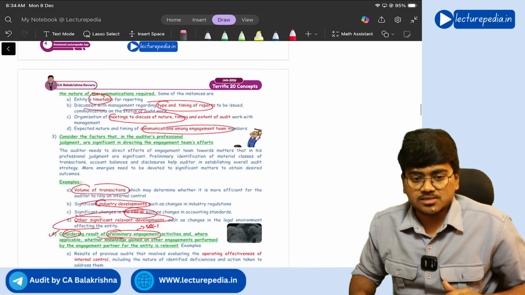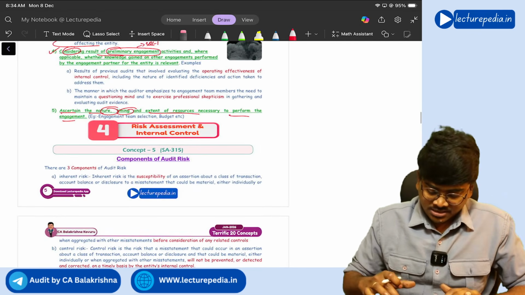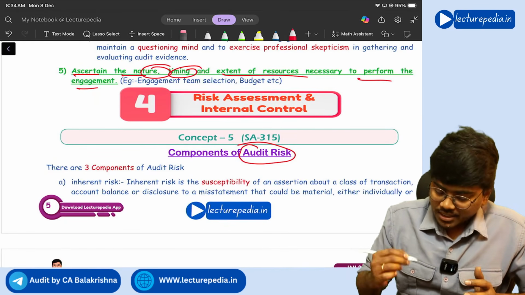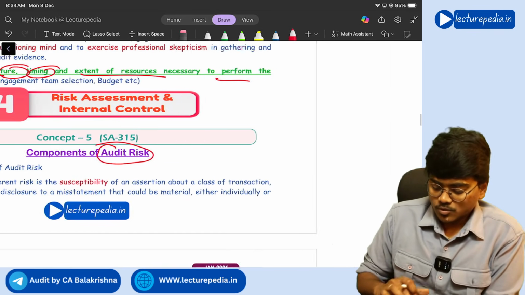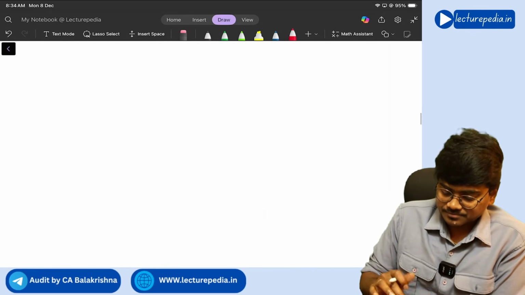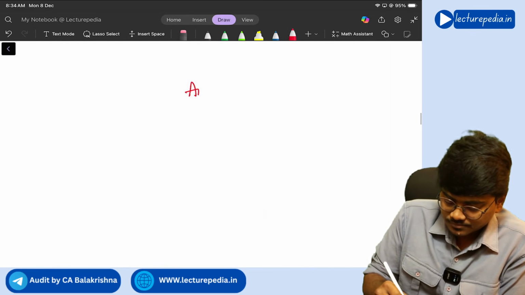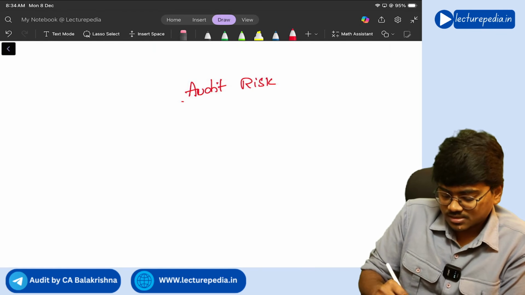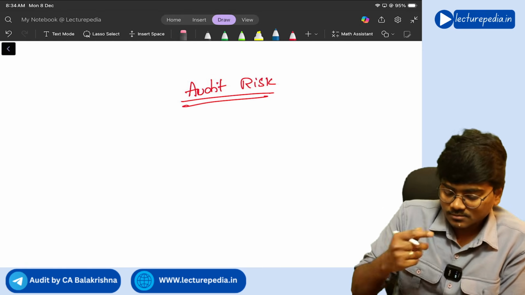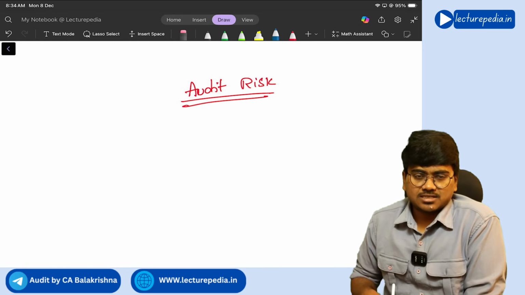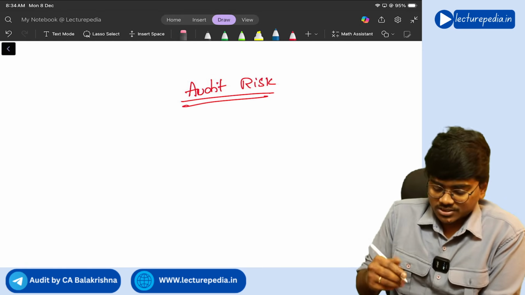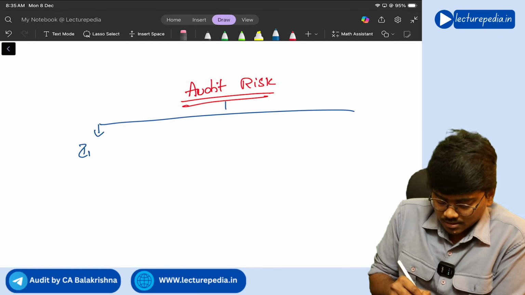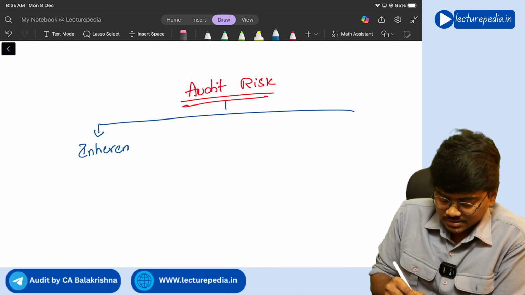Next, moving to the concept of audit risk, the fifth concept. Now, what is this audit risk? Audit risk is a combination of inherent risk.